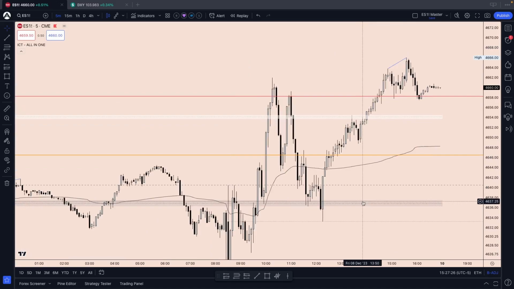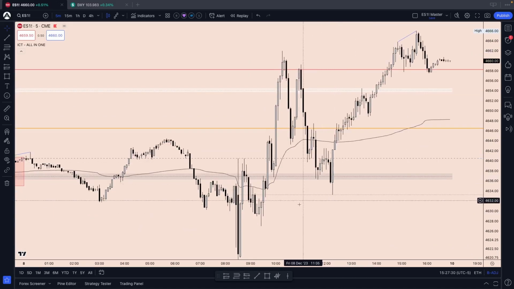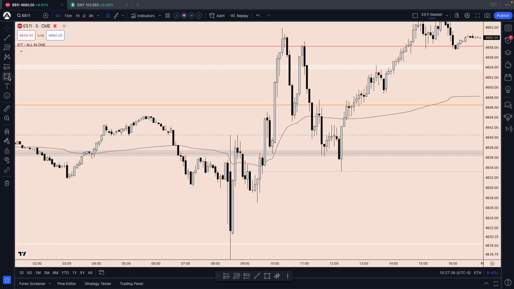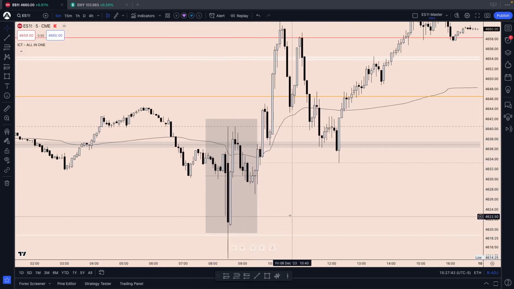Well, I might not be avoiding NFP news events going into the next year. I would have to take a closer look at the past NFP events, but if you would have waited for all this mess to clear out, wait for 9:30 to open up, give it some time to react to the news, simply by staying on a 5-minute time frame, you have all the time in the world. 5 minutes, it's more relaxed than a 1-minute time frame, and then we got a market structure shift.